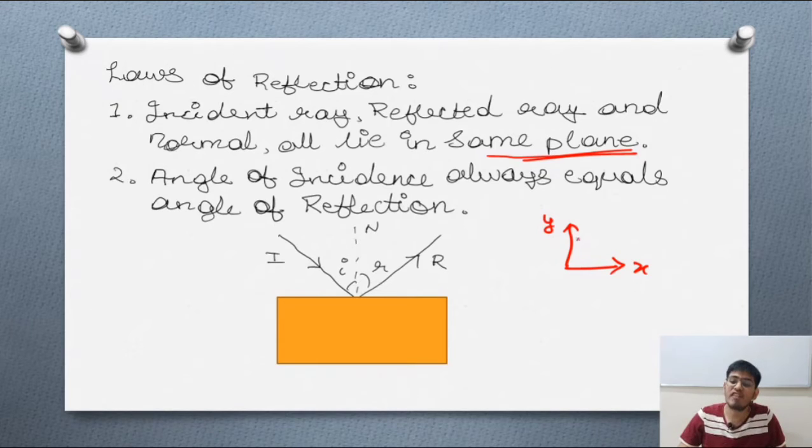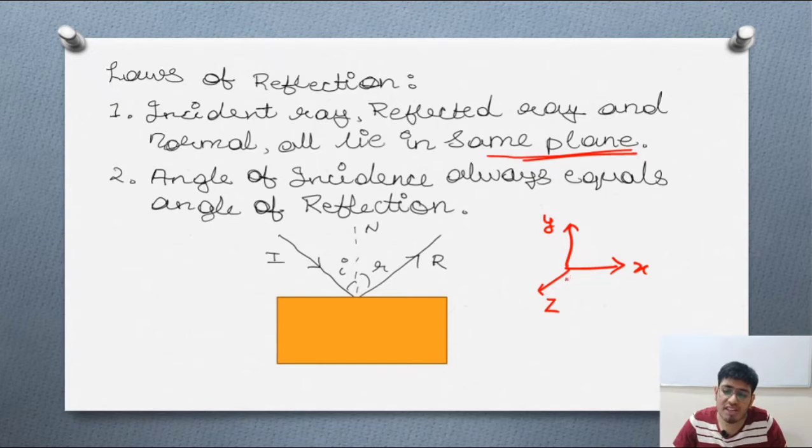Now, if the reflection is taking place in this 2D plane, just listen to my words. If the reflection is taking place in just this 2D plane, then this is known as the plane, meaning the combination of the y and x axes taken together is known as a plane. You can consider it like this. Suppose that there is another axis, let it be the z axis.